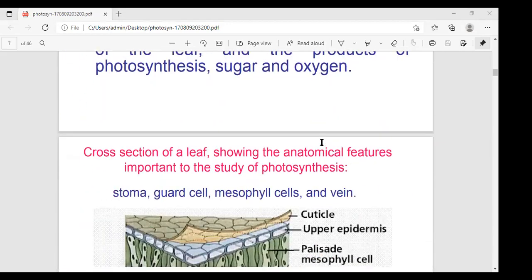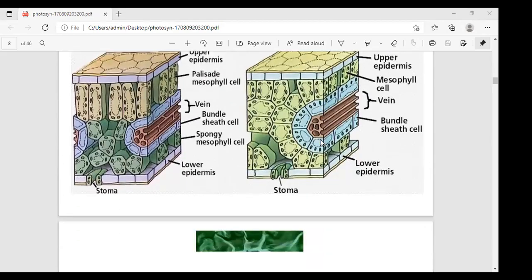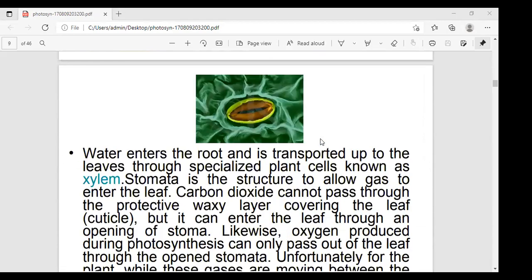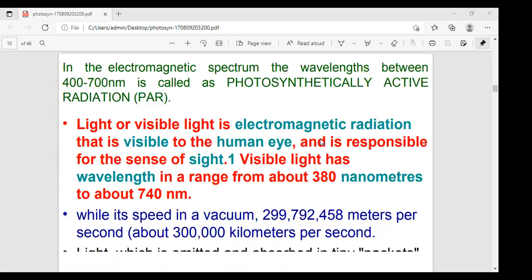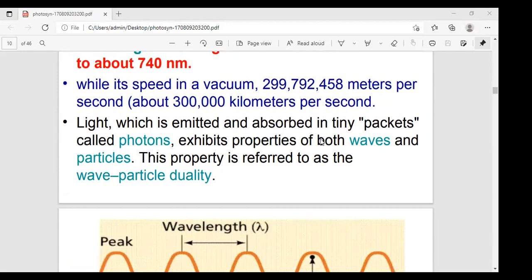How many mechanisms are there? Two. One is the light phase, and the second is called the dark phase, or carbon dioxide fixation, or carbon assimilation.